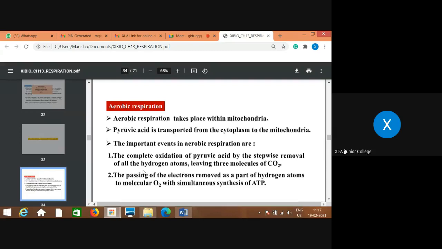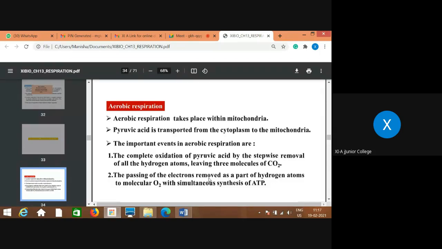You always remember oxidation is either addition of oxygen or removal of hydrogen atoms, right?